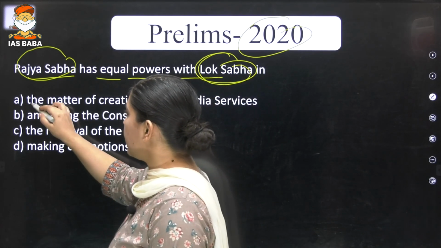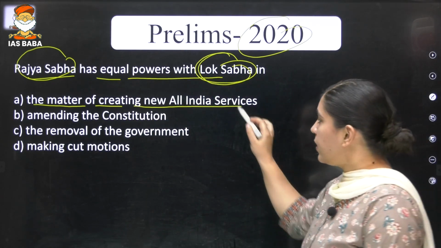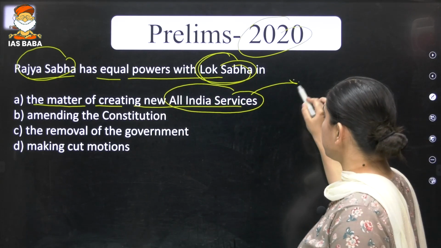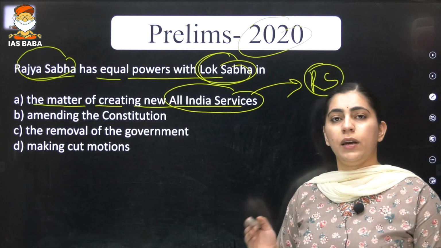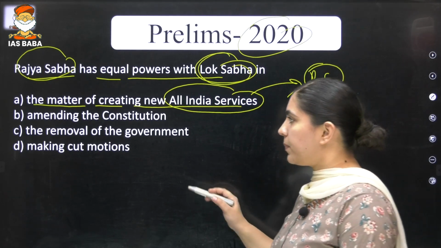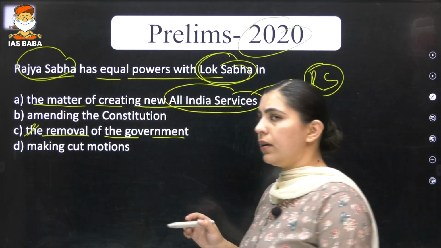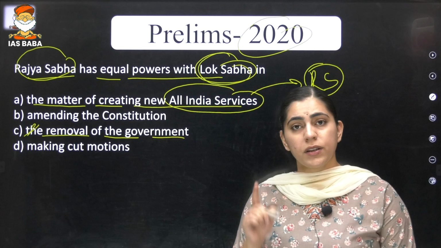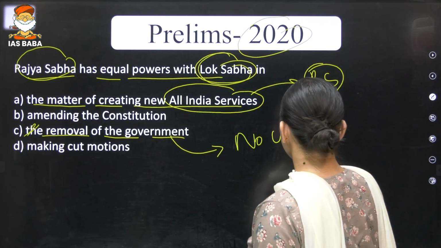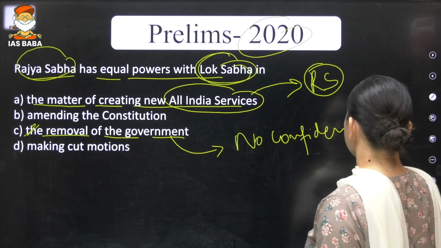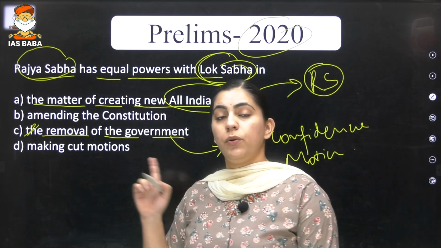First, it is saying that in the matter of creating All India Services, basically All India Services is the prerogative of Rajya Sabha. Lok Sabha does not enjoy equal powers with the Rajya Sabha. Third statement, it is saying that removal of the government. I hope that everyone knows what the removal of the government means here. It means a no confidence motion, which can only be passed in the Lok Sabha.